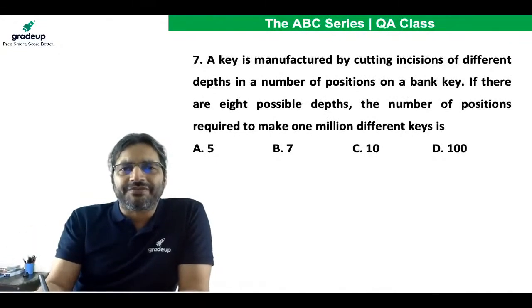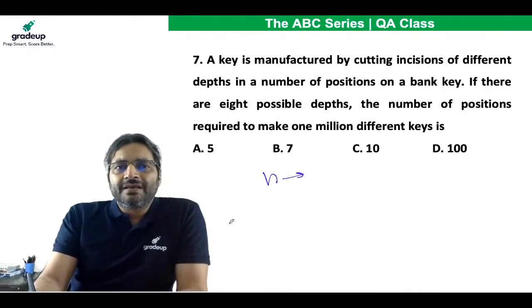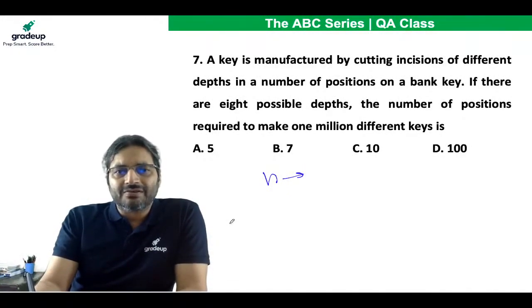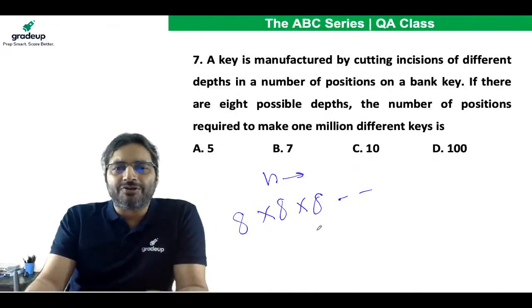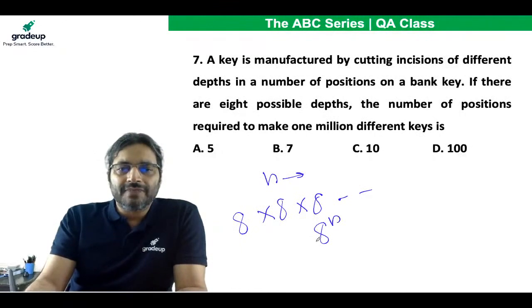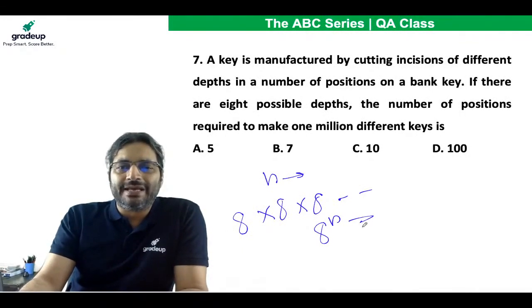But still, for the rest of you, let there be n positions. In the first place, how many depths are possible? 8. In the second place, 8. In the third place, 8, like this. So how many different keys will you be able to make? 8 to the power n. And this 8 to the power n has to be greater than or equal to 10 lakhs.